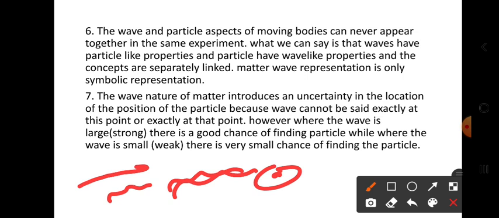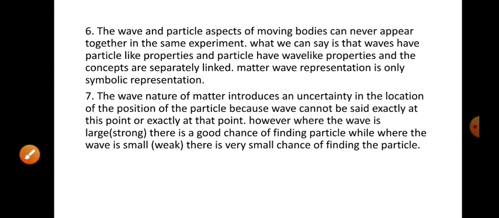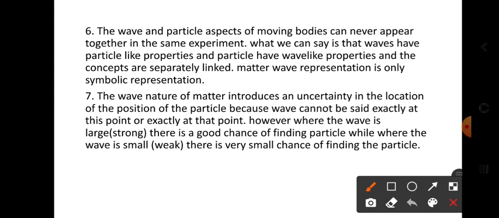What we can say is that waves have particle-like properties and particles have wave-like properties, and the concepts are separately linked. They cannot be present at the same time. If the particle is exhibiting wave nature, then it cannot exhibit particle nature at that point, and if it is exhibiting particle nature, then it cannot exhibit wave nature. So that is the meaning of that. The matter wave representation is only a symbolic representation.